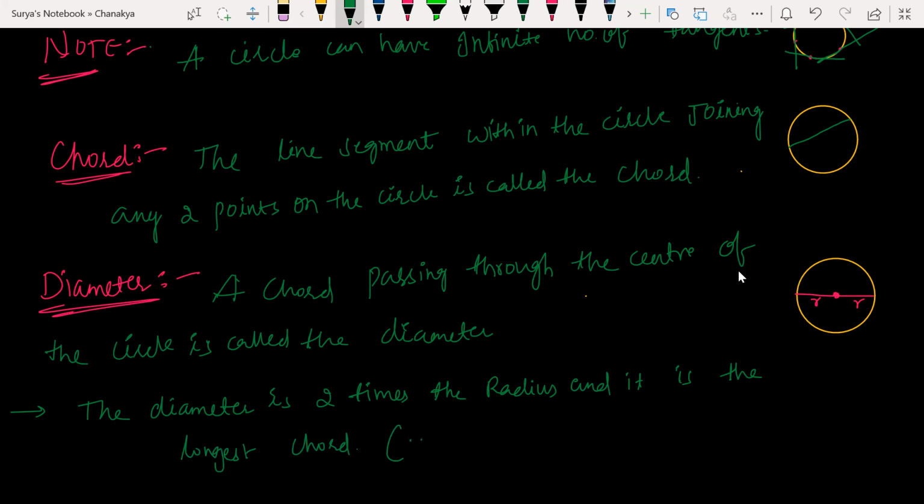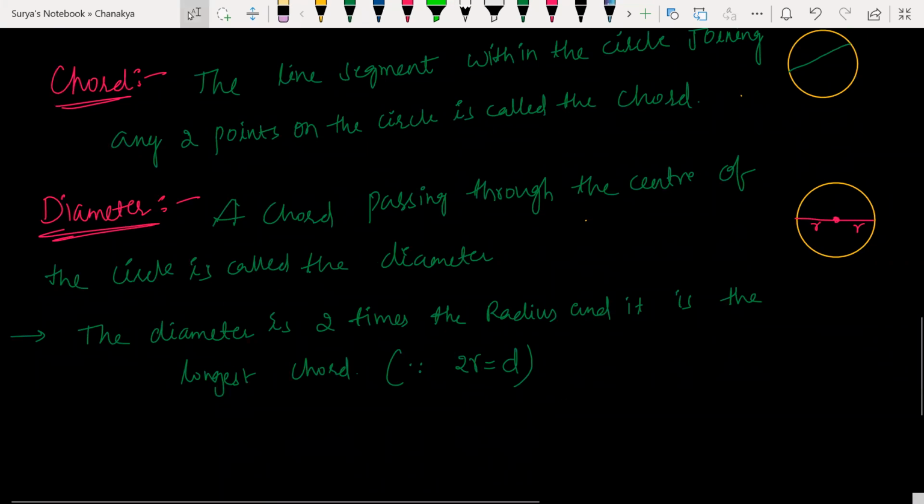You can write in brackets, 2 times r is equal to d. D means diameter. Clear? Yes, sir.